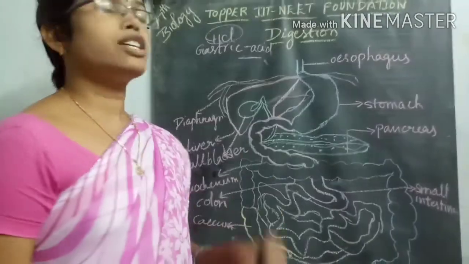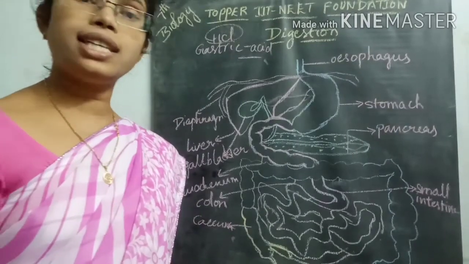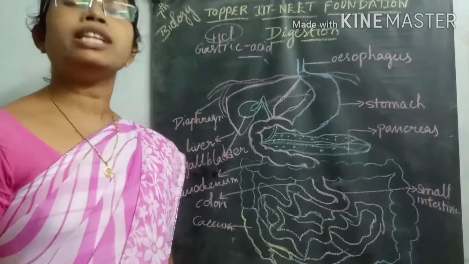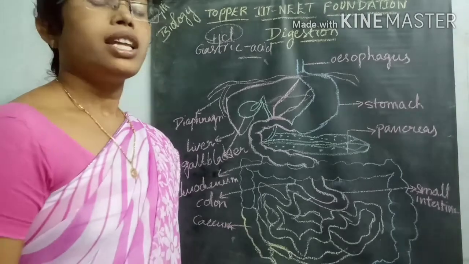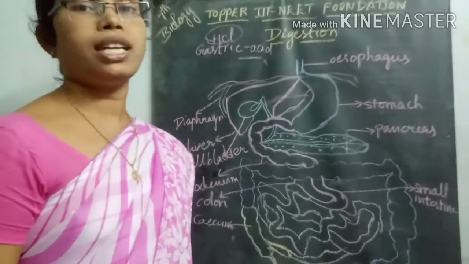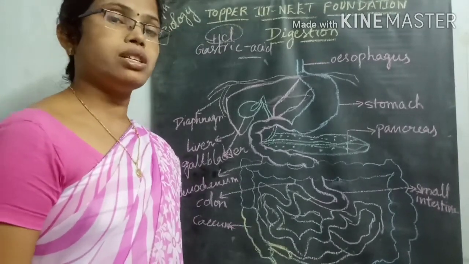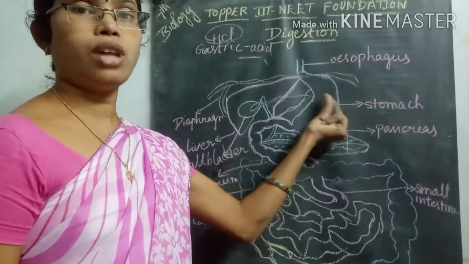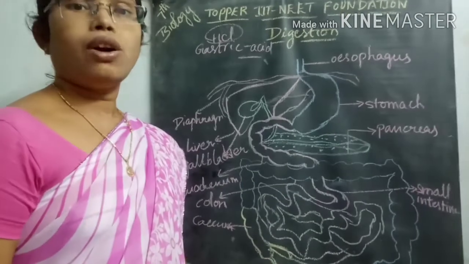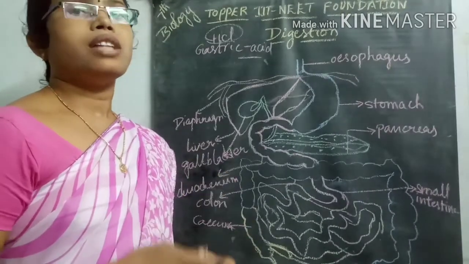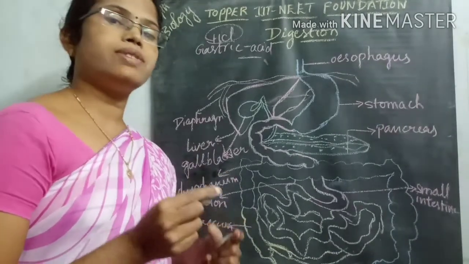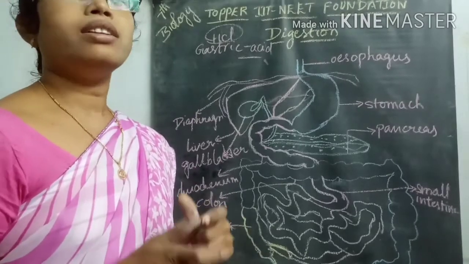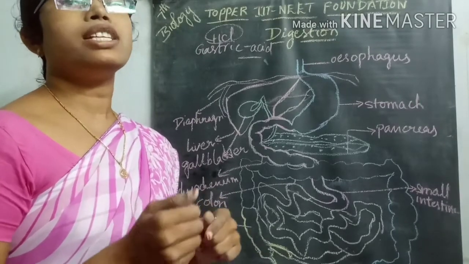The gastric juice is acidic in nature and contains many digestive enzymes. These digestive enzymes present in the gastric juice are mixed with the food material which enters the stomach, and then the food material is further digested in the stomach.